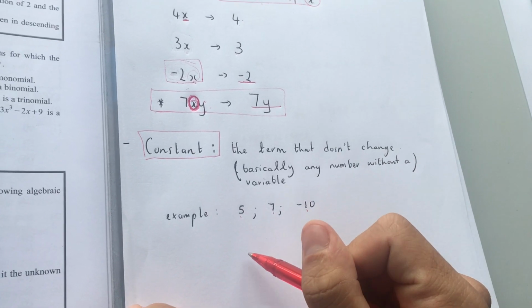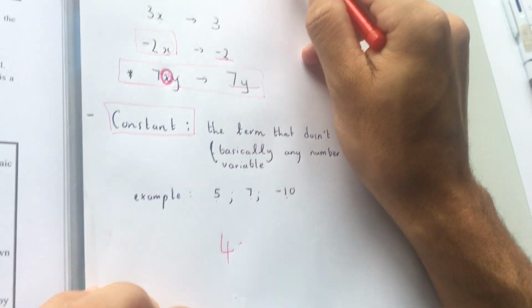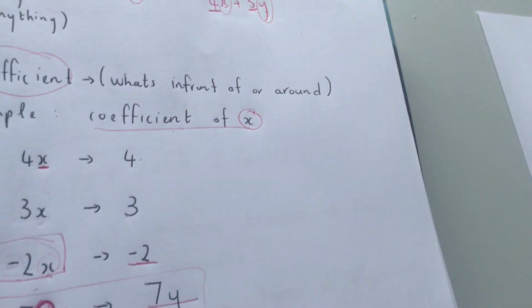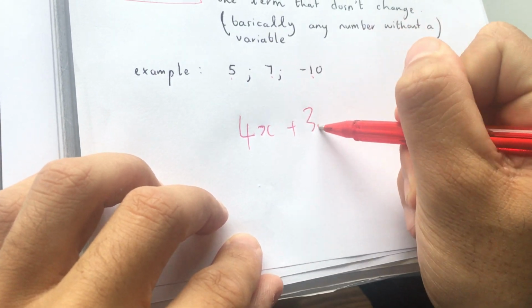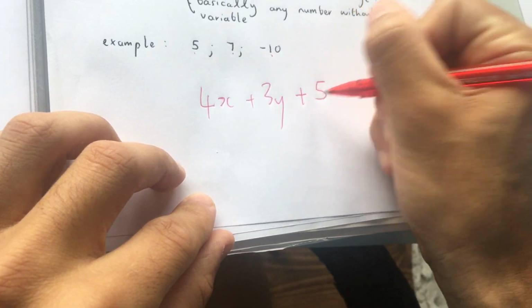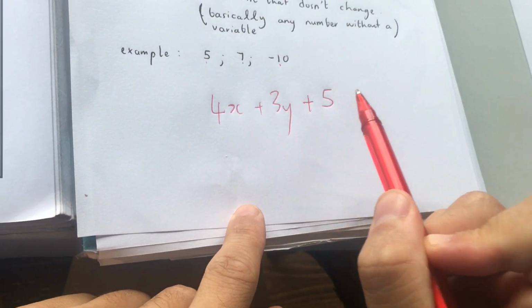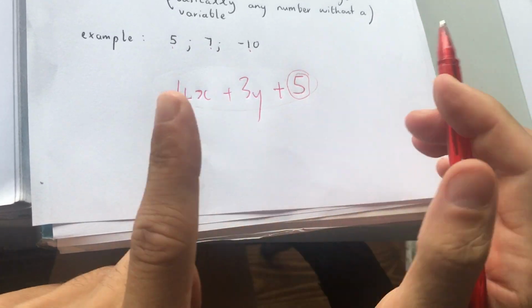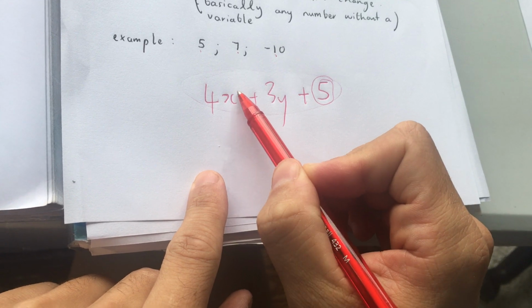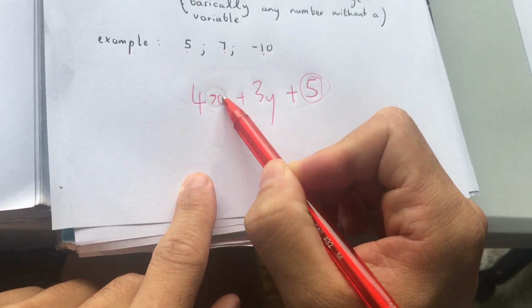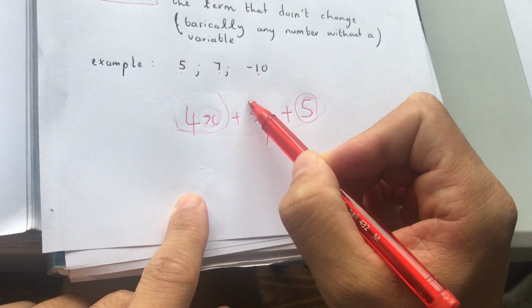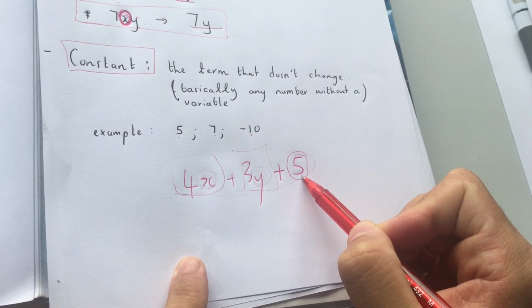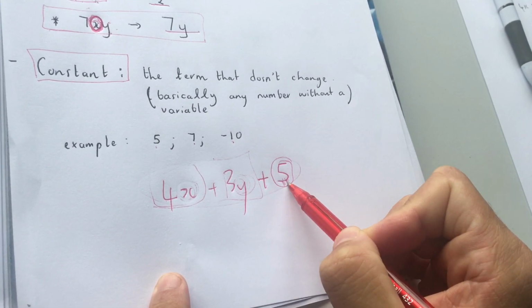So let me give you an example of an expression. Let's go back up here. You see this expression I gave you here? 4x plus 3y. Now let's go down to the page here. Let's say 4x plus 3y plus 5. If I ask you now, what is the constant term in this whole expression? The constant term will be 5 because it doesn't change. 4x can change because this is a variable, so we don't know what this number actually is. And 3y can also change because we don't know what that is, because that's a variable. But 5 is constant, so the constant term is 5.